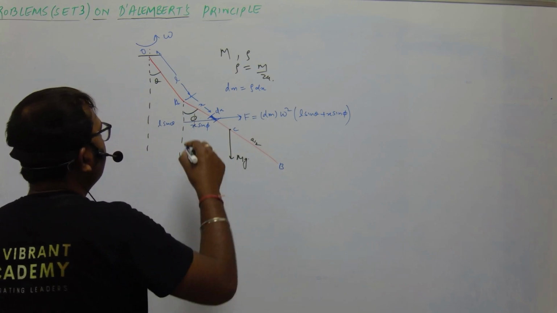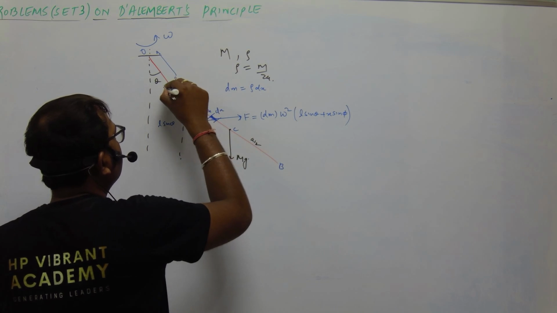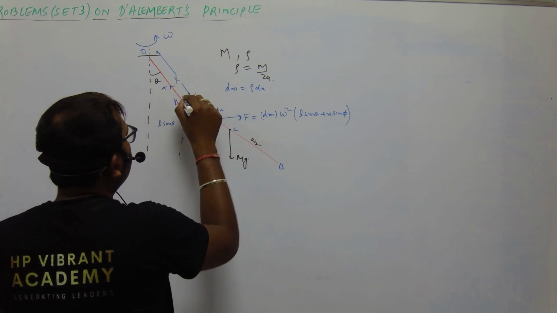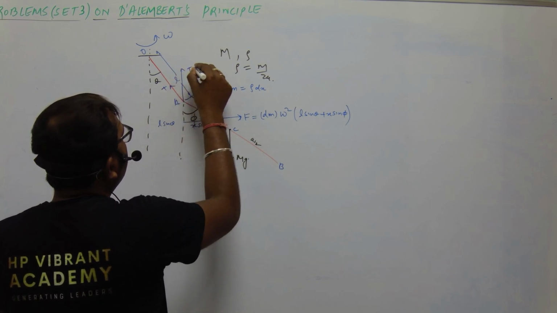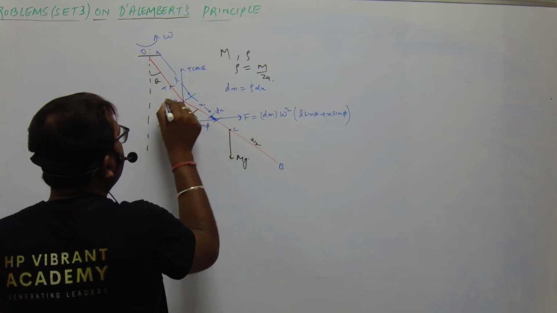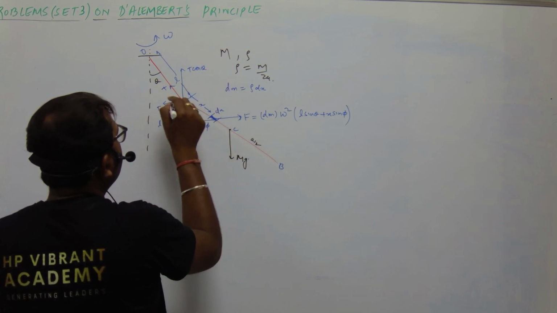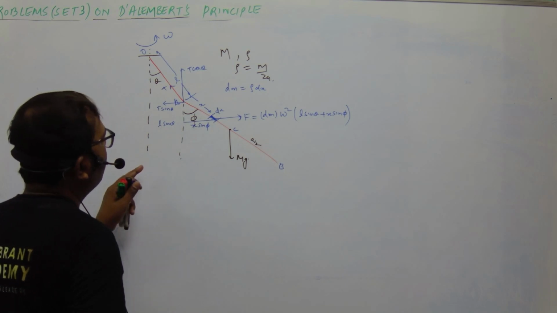We have the tension in the string as capital T. Let us resolve this. In this particular direction we have T cos theta and this as T sin theta, because this angle is theta.